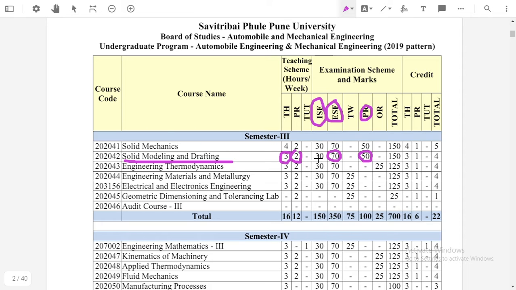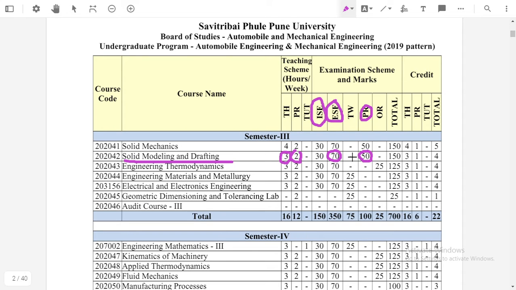For other subjects also the passing scheme will be the same, and here 50 marks practical is there. We will discuss the practicals in our syllabus. Okay, means in practical you have to have knowledge of 3D modeling software.